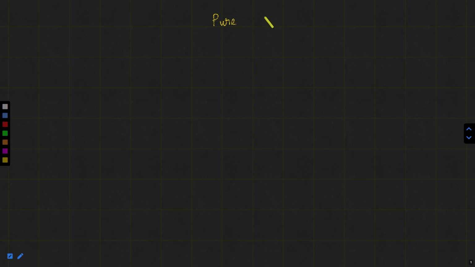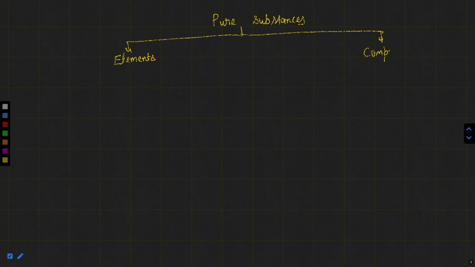In pure substances we have two more categories. We know pure substances are those which have constant composition and constant properties throughout the sample. So the definition of pure substance can be categorized into two categories. One is elements, or you can say element. Another is compounds.